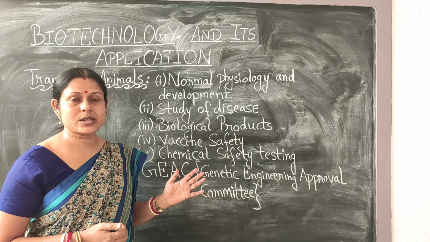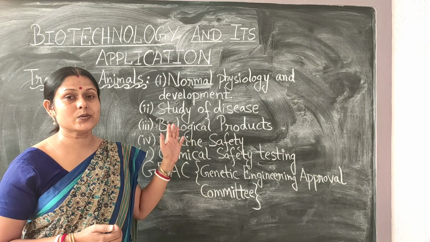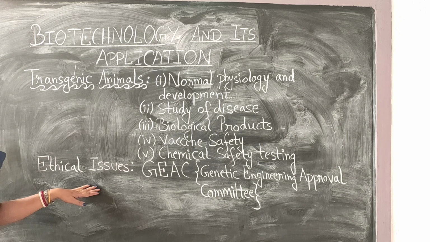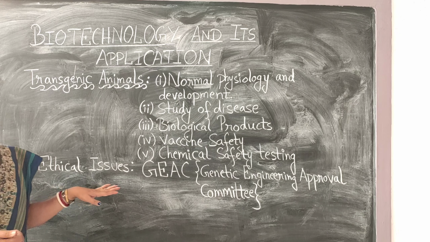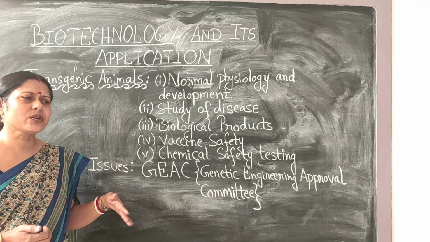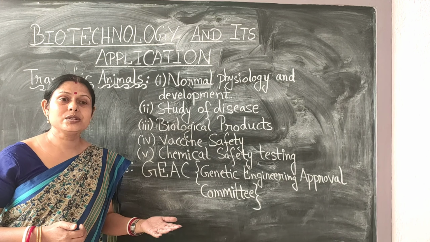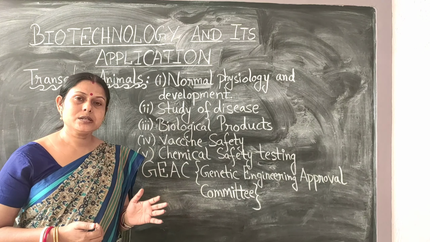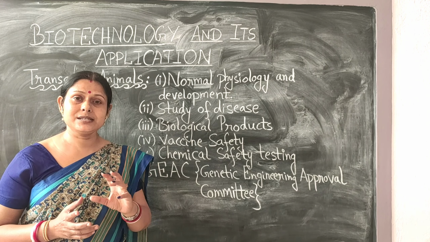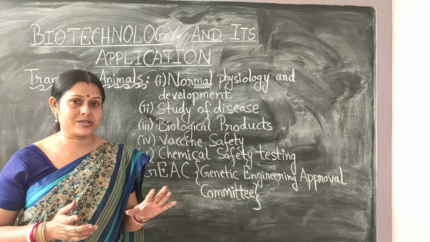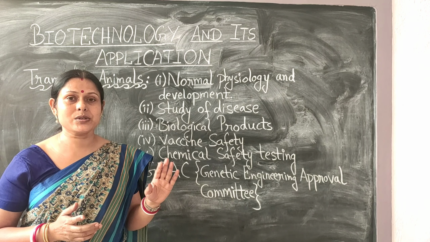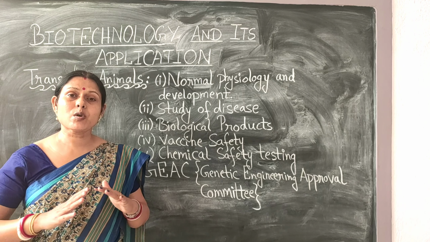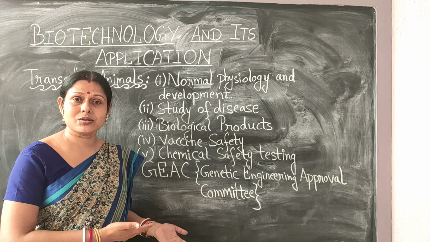So keeping all these things into account, these are very useful and beneficial, fine, but there are certain ethical issues related to transgenic animals, or the application of biotechnology especially in medicines, or even transgenic plants, which are helpful in increasing the productivity of the plant. See, the ethical issue is that when we are altering the genetic sequence of an organism, we are actually playing with nature, because that is not the natural genetic sequence of the organism. So some useful genes can be altered, or lost forever completely, because of doing this kind of experiments on these organisms.